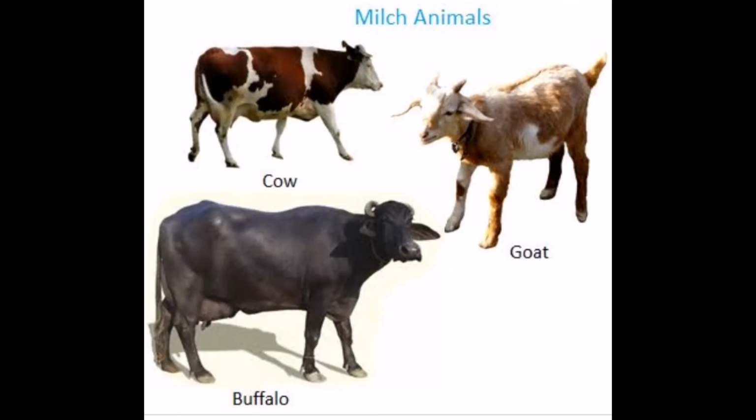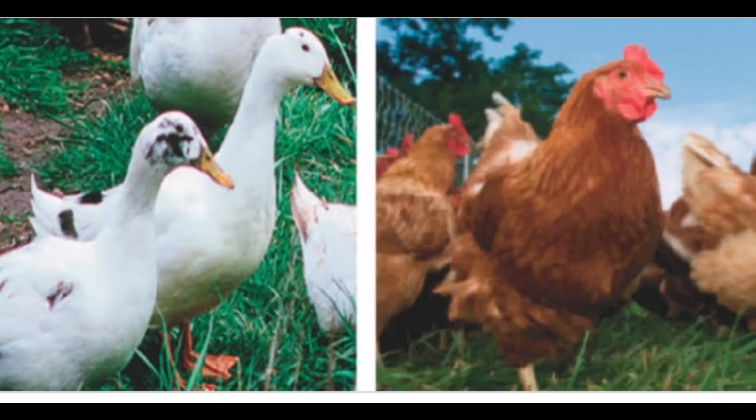Eggs. Hens and ducks lay eggs. These birds are known as poultry birds. Their eggs are a rich source of proteins and vitamins, and are eaten by many of us. Meat. Fish, goat, sheep, pig, and chicken are important sources of meat. Prawns, crabs, and shrimps constitute the seafood. All these are good sources of proteins.